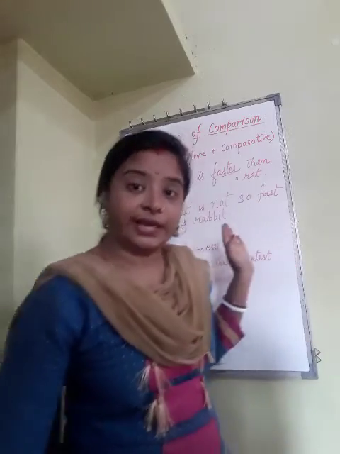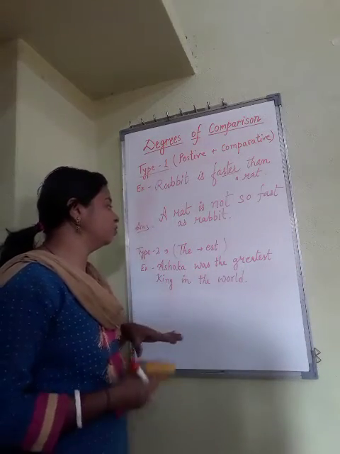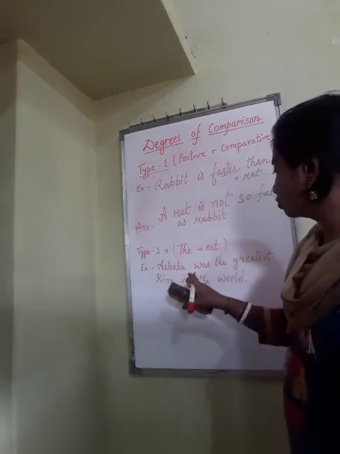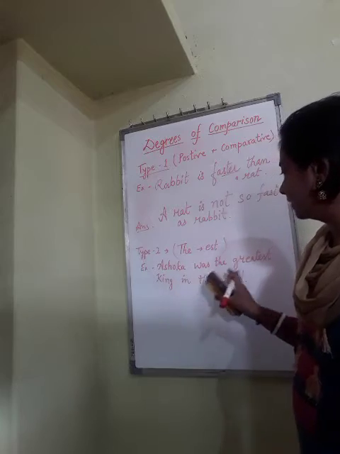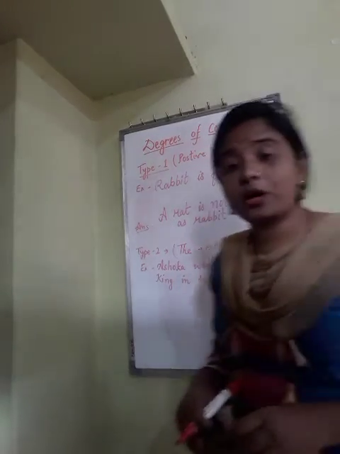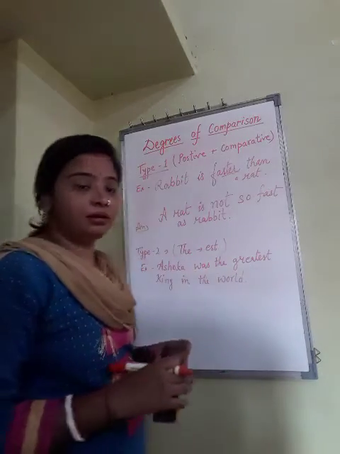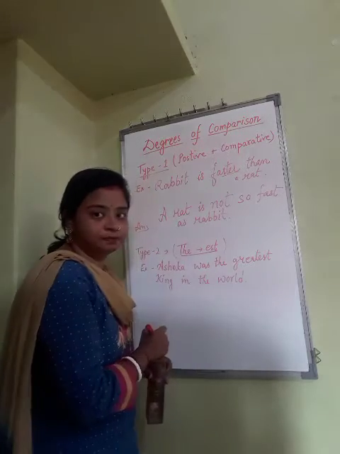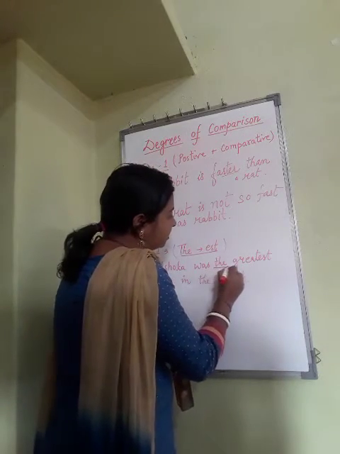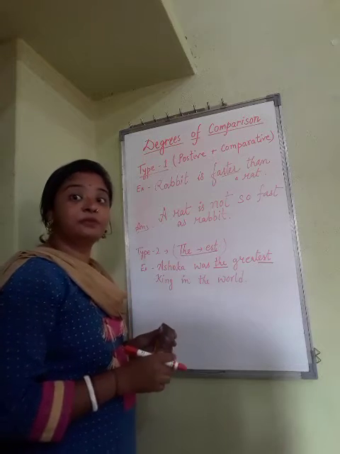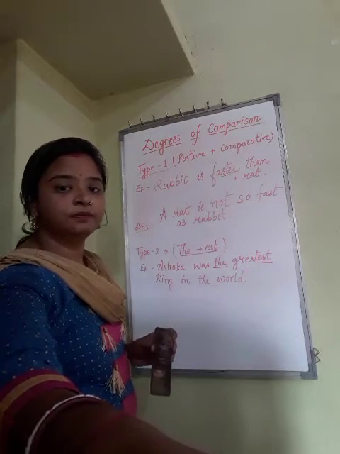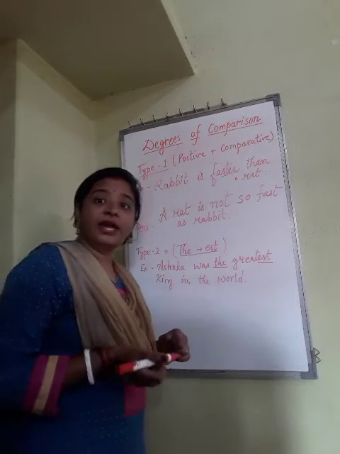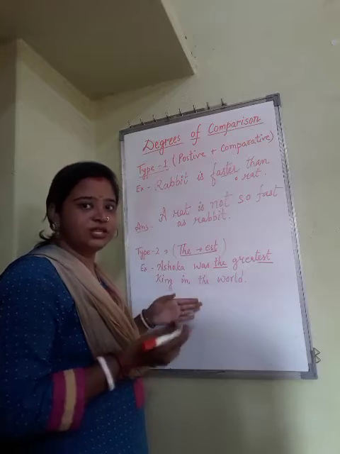Now coming to type 2. Type 2 includes, see here, one example I have written, Ashoka was the greatest king in the world. How can you identify type 2? Here I have written the and est form. Whenever there is the and any est word, that is type 2. So this sentence is already in superlative.